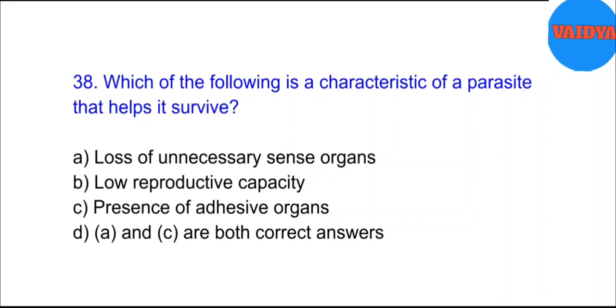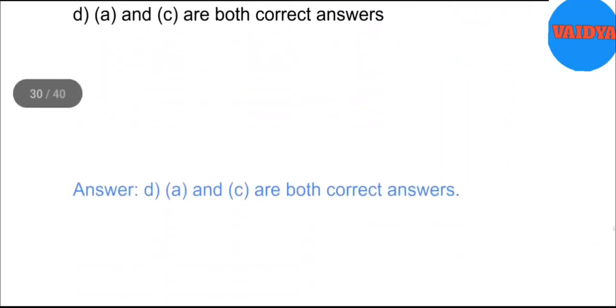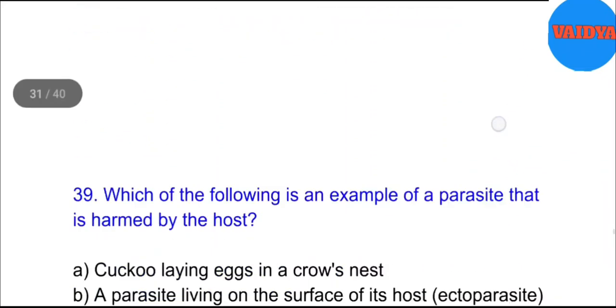38. Which of the following is a characteristic of a parasite that helps it survive? A. Loss of unnecessary sense organs. B. Low reproductive capacity. C. Presence of adhesive organs. D. A and C are both correct answers. Answer. D. A and C are both correct answers.